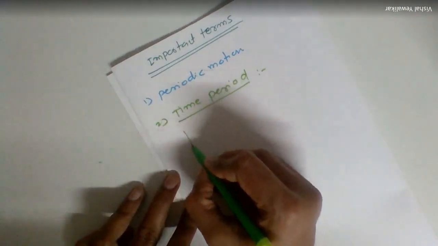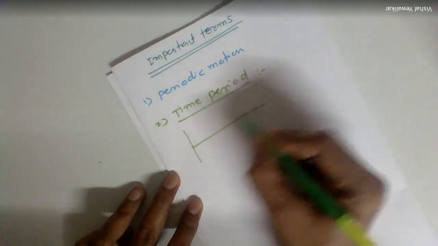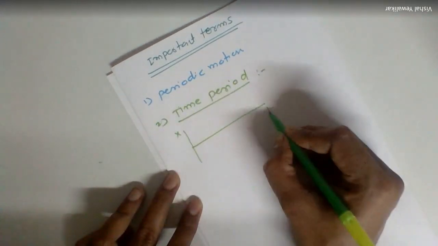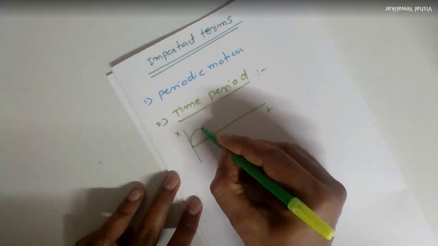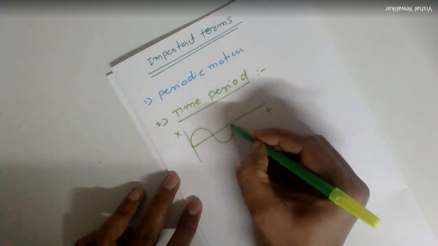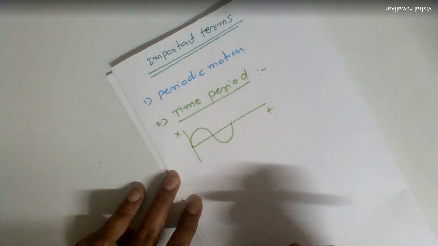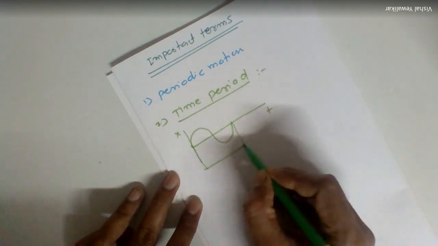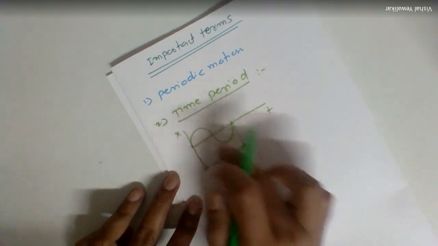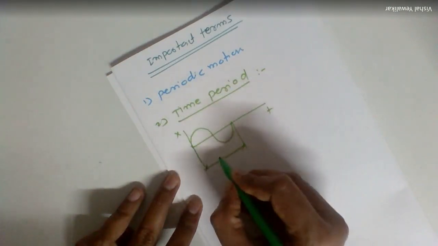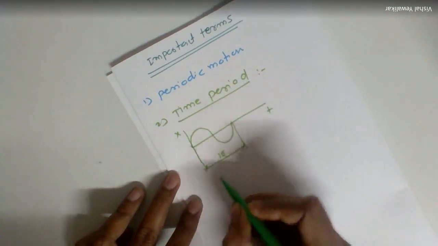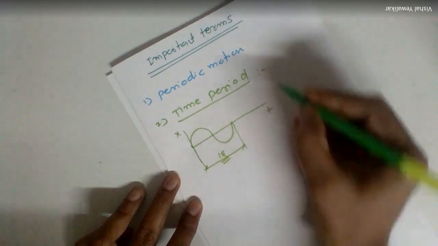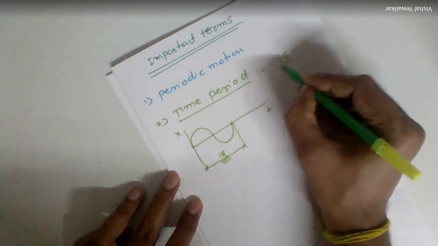For example, if I draw an amplitude versus time plot, let us say this will be a complete cycle, and this will be the time required to complete one cycle. For example, if completing this cycle requires 1 second, I can say the time period of this particular cycle is 1 second.